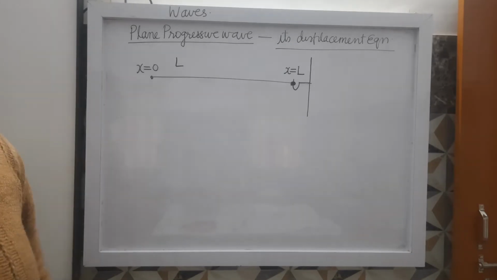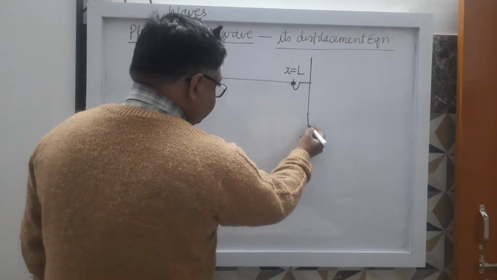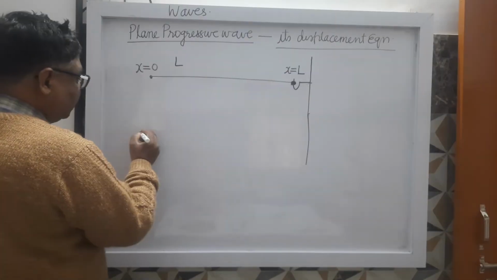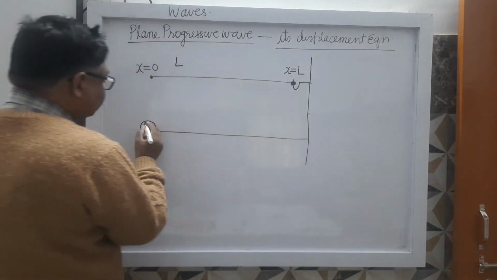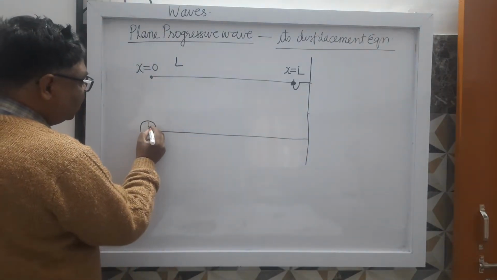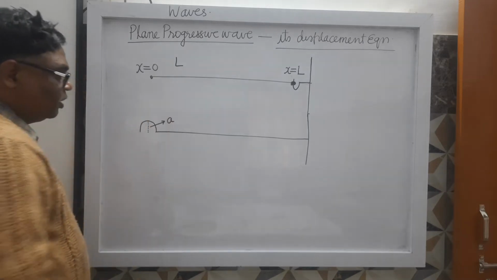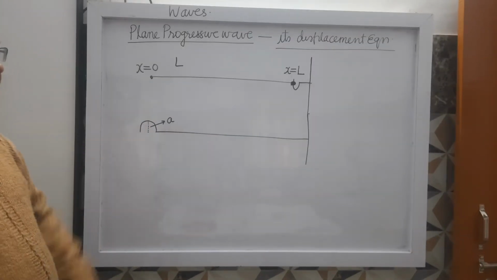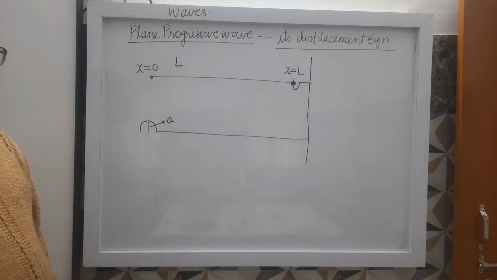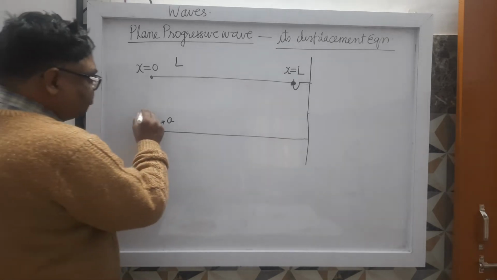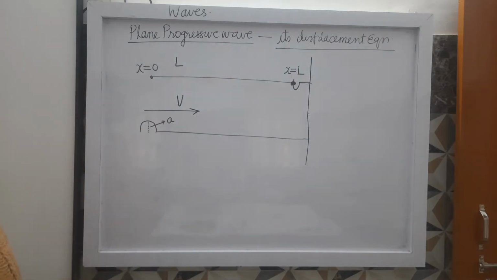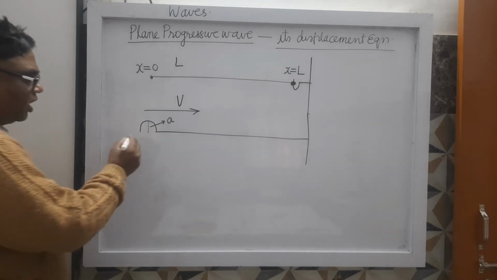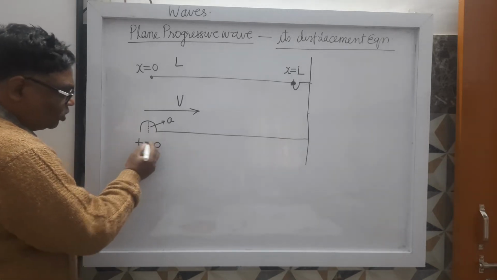When you do the snapping here, what will happen? Suppose the particle which is present here has displaced by how much distance? Distance A. The particle which is present here has displaced by this distance. Let this wave, this pulse, be traveling with a speed v. So here I will snap at time t equals to 0.